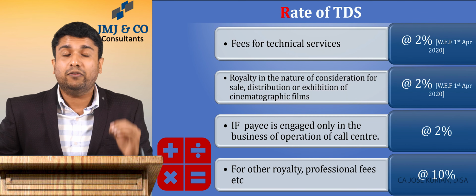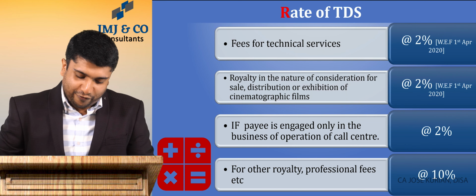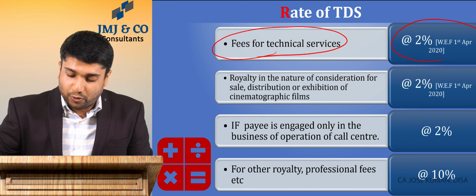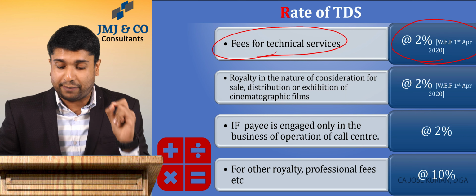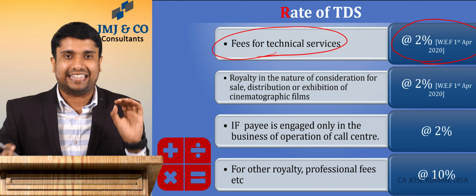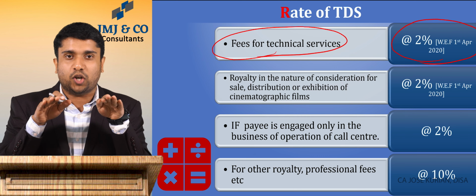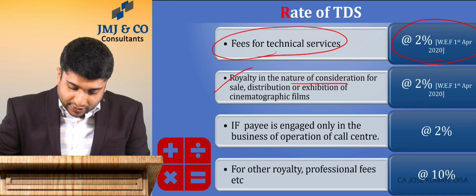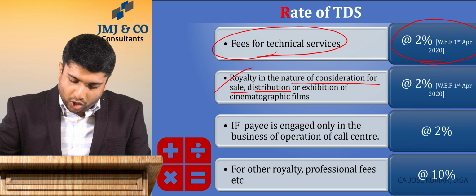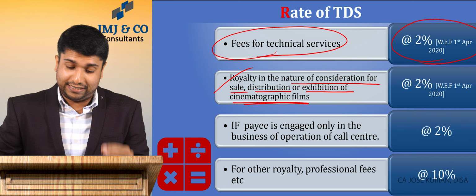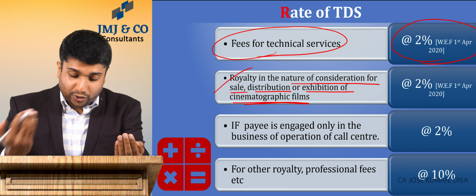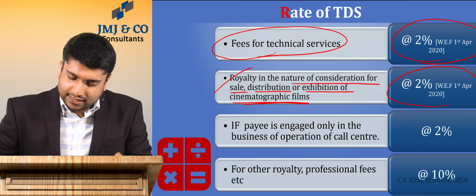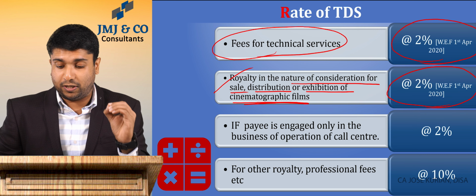Again, moving forward, now we will understand the rate of TDS. For fees for technical services, the department has brought the rate down to 2% with effect from 1st April 2020. Earlier it was 10%, and annual budget 2020 brought this rate to 2%. Again, in the case of royalty in the nature of consideration for sale, distribution or exhibition of cinematographic films, that means if you are paying a royalty in relation to sale or distribution or exhibition of cinemas, again the rate of TDS is 2% with effect from 1st April 2020.